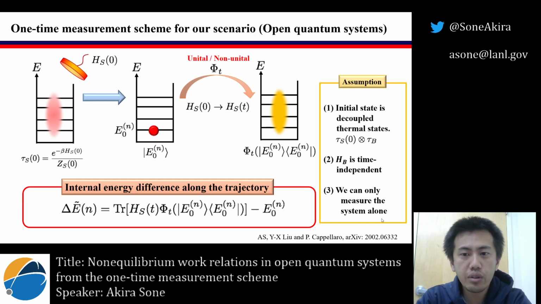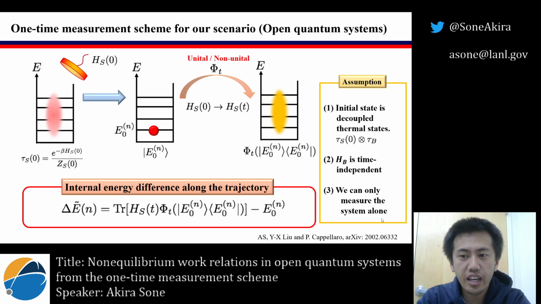In our scenario, we consider a general open quantum system dynamics. We consider a general quantum process which can be described by the superoperator, which could be unital or non-unital. We assume that the initial state of the composite system is the coupled Gibbs state, which means that we start from the case where the bath and system equilibrate at the same temperature. Second, the Hamiltonian of the bath is time independent.